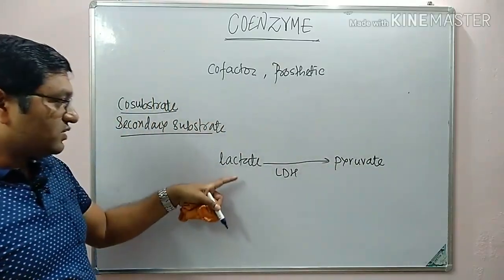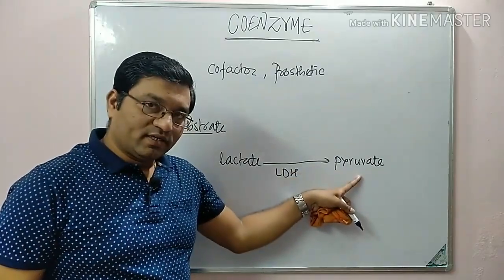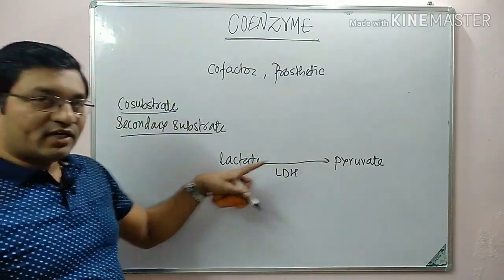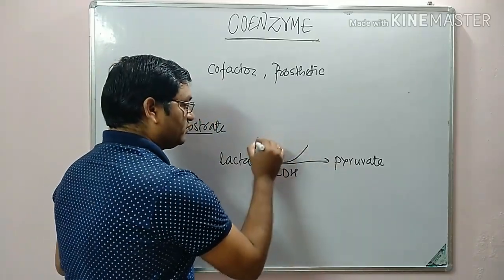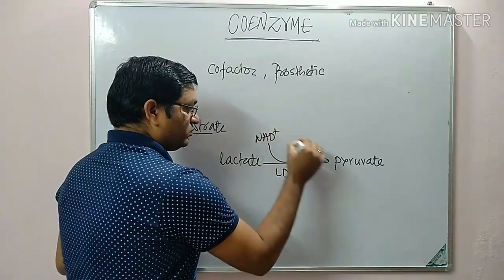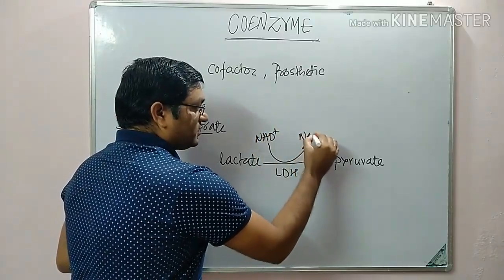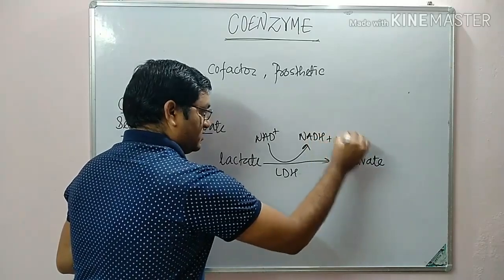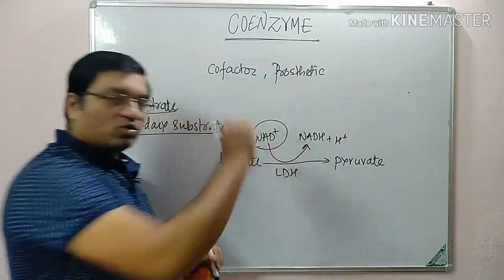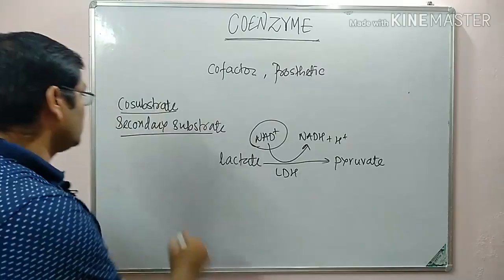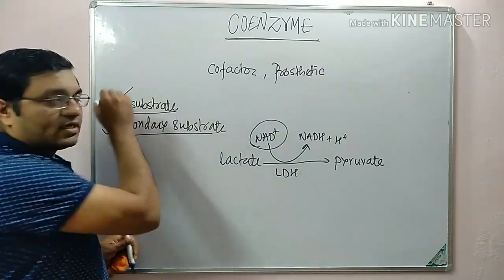Along with this oxidation of lactate into pyruvate, there is simultaneous reduction of NAD into NADH and H ions. So this coenzyme also takes part in the reaction. That's why it is known as co-substrate or secondary substrate.